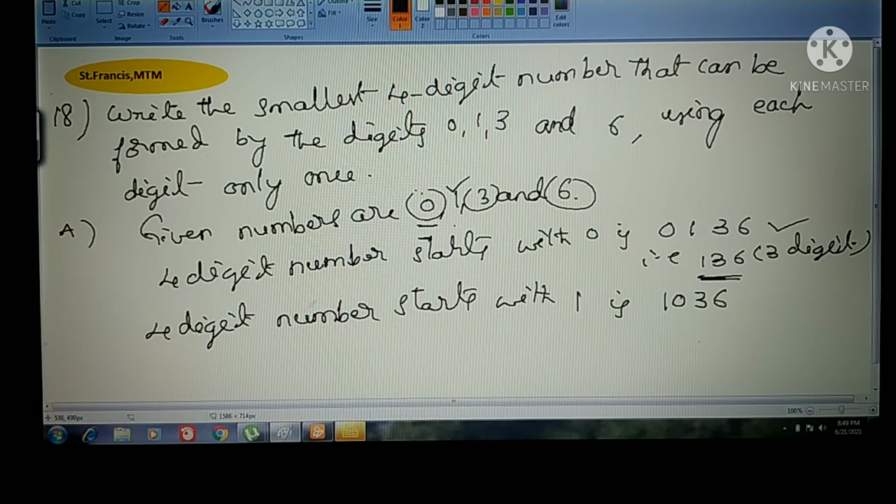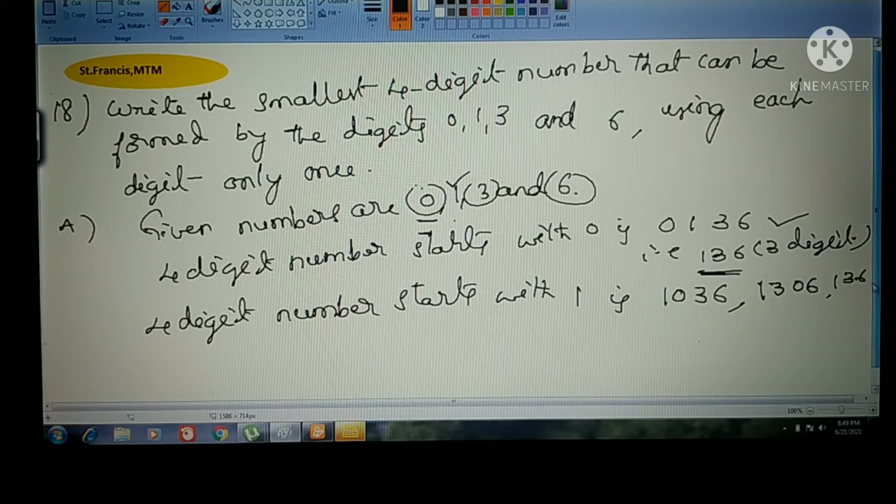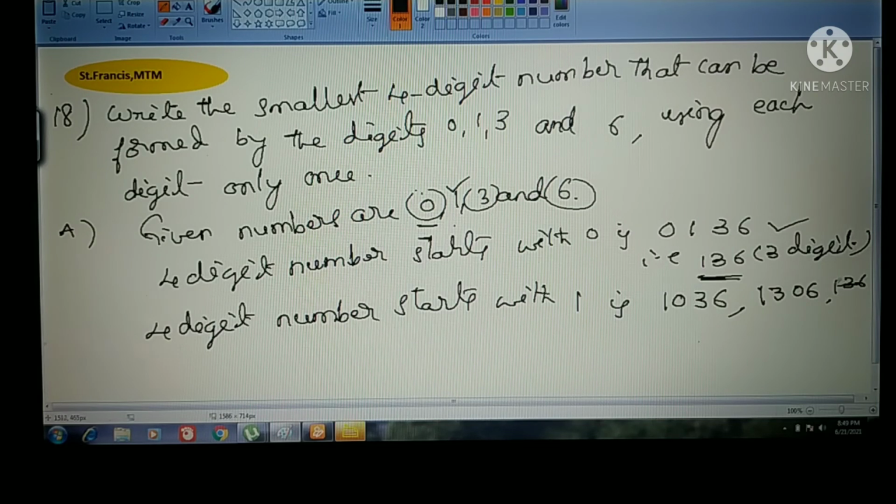So again, if you observe this one, with 1 we can form 2 more numbers here. 1, then 0 in the next position, 3, 6. Right. And again 1, 3, 6. Here I will write 1, 3, 6, 0.